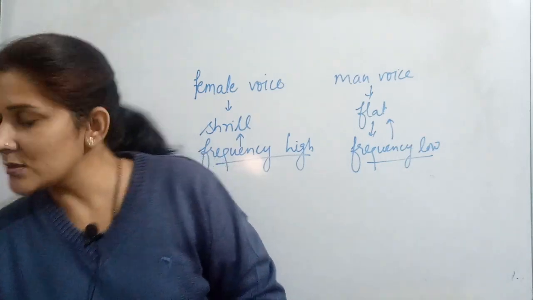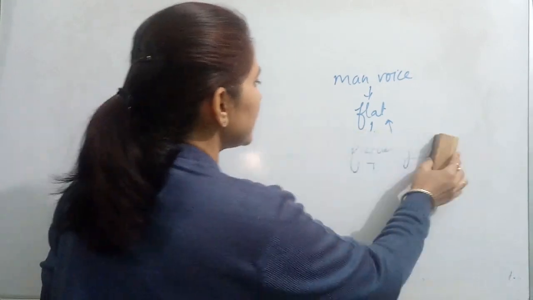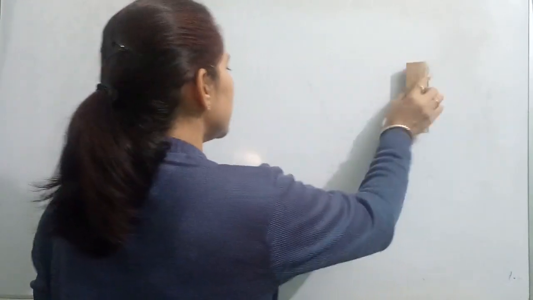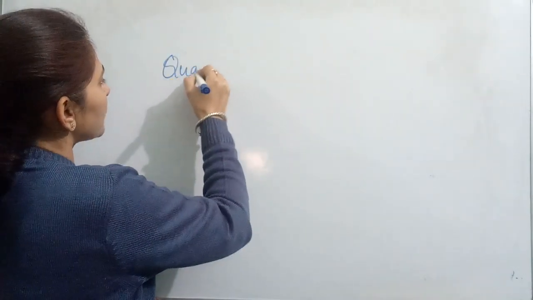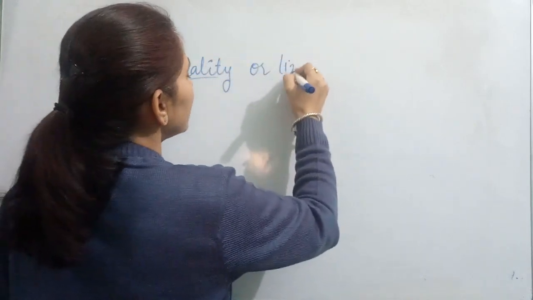Now the third characteristic property, that is quality. The rest of the parts I am not discussing in the video, because these rest parts are not in your syllabus now. The musical instruments they are discussing, and the pitch or frequency in relation with these instruments, that is omitted for this year only, so we are not discussing those parts. Now coming on to the third characteristic property, that is quality. This quality is also known as timbre.